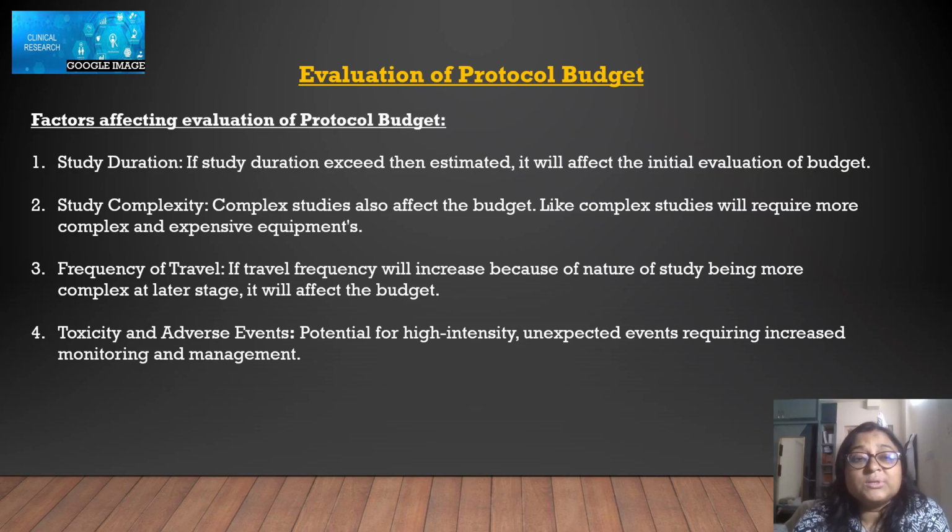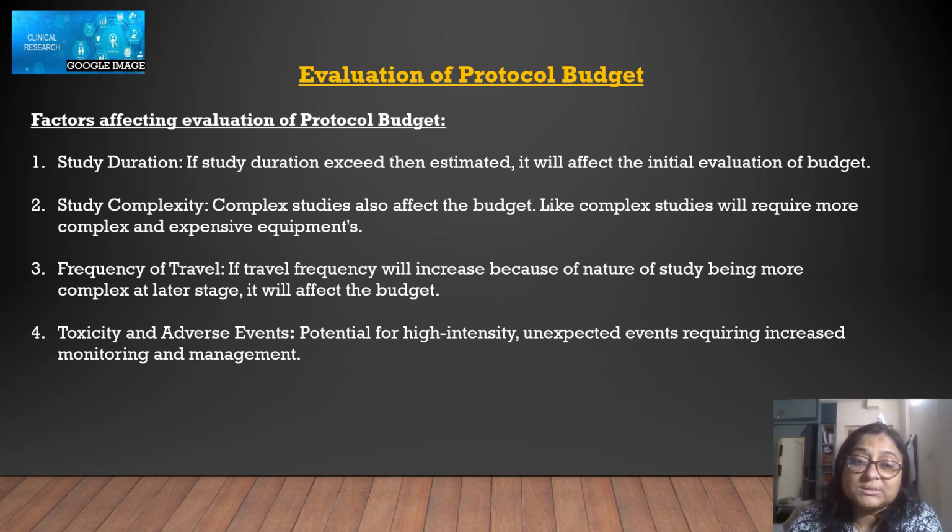So here, what can be the factors which can affect the evolution of the protocol budget, like study duration? See, if some research is finalized at an earlier stage, we have seen that okay, it will be done in 2 years or 3 years, but due to some circumstances or changes, it went to 5 years, or it went to 4 years. So obviously there is an additional 1 year or 2 years. So there will be additional salaries for 1 year and 2 years for the staff. Additional clinical supplies will be required. So many things will be required. This will definitely affect the protocol budget, which is already evaluated.